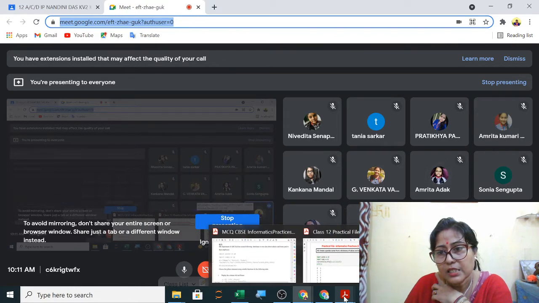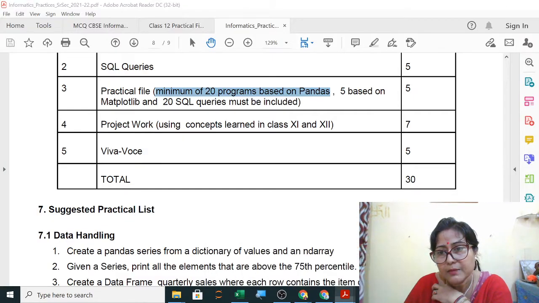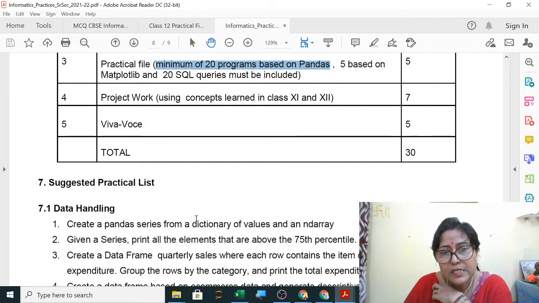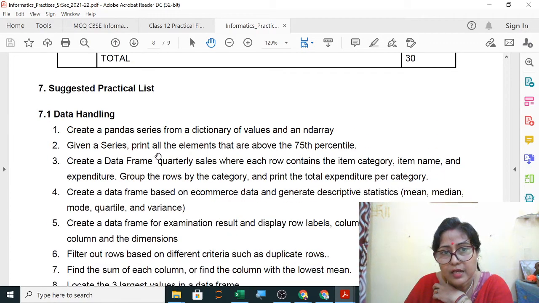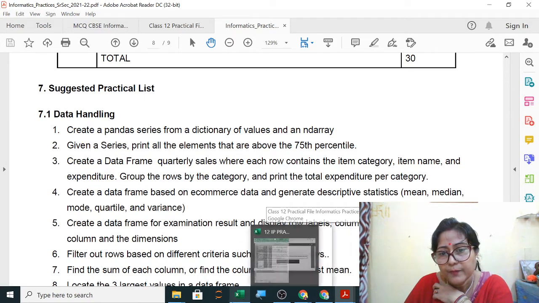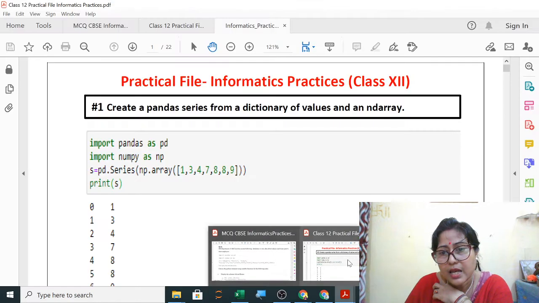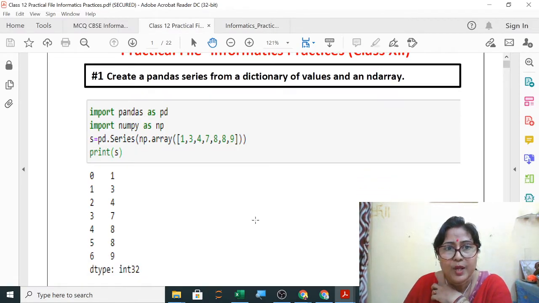This is your list of practicals given by CBSE. Now we will start solving. Already we have started. The first one we have already solved, so the other questions we will solve one by one. Menu driven we have already done in the last class, so that you can write, or this separately using ND array.